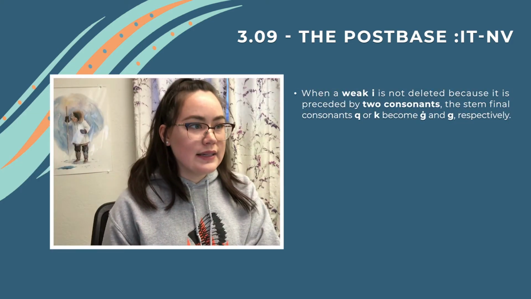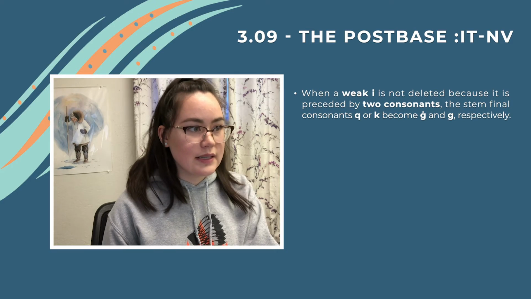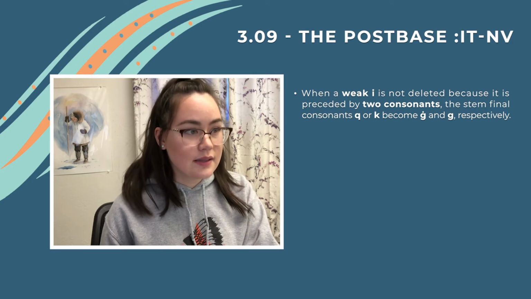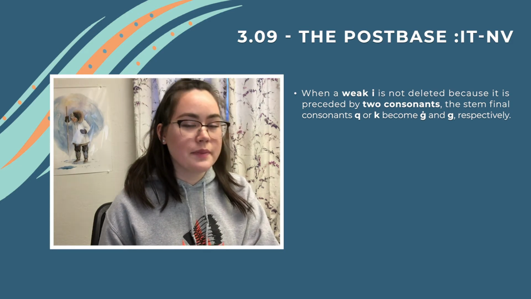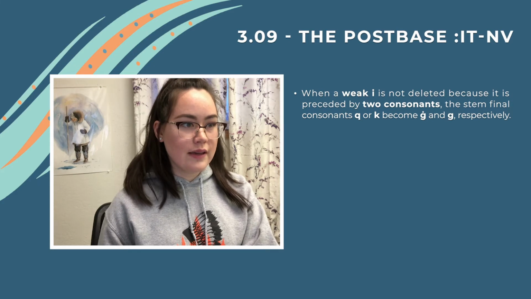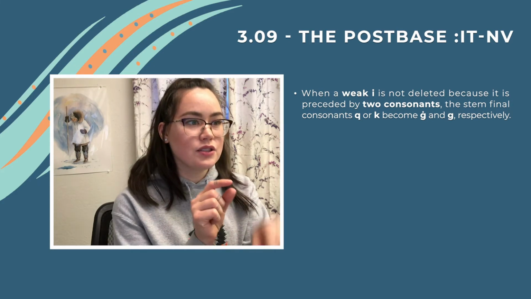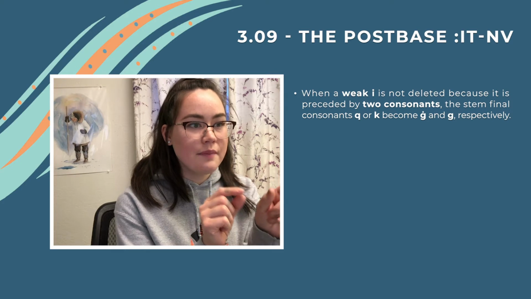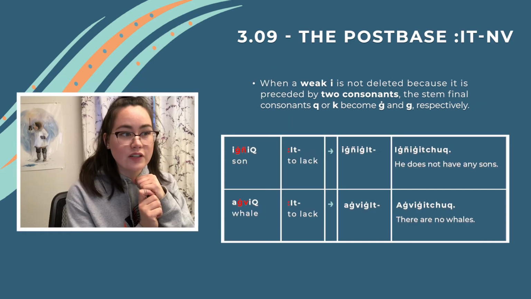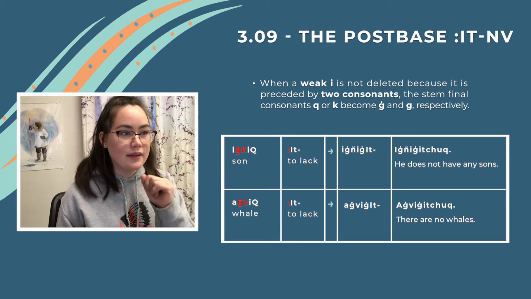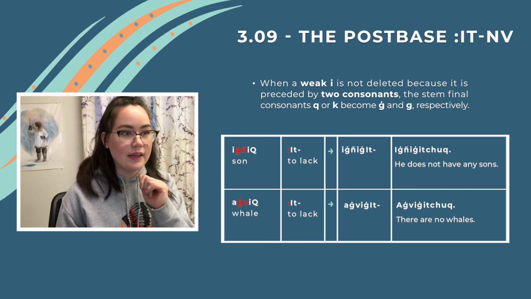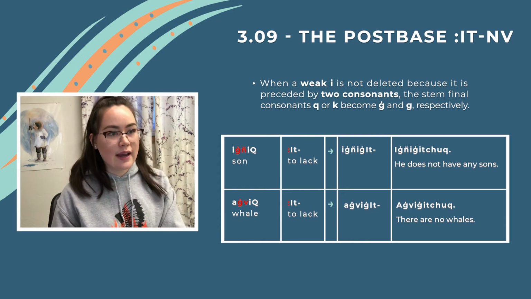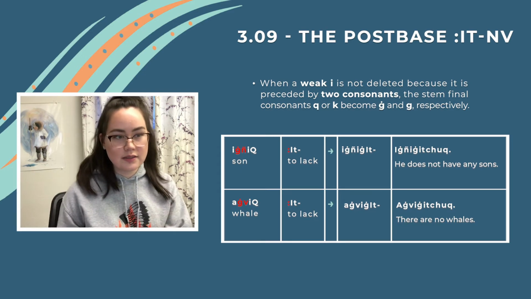When a weak i is not deleted because it is preceded by two consonants, the stem-final consonants q or k become ġ with a dot and g respectively. So if weak i has two consonants before it, that means you leave that weak i. For example, iḷiñaq. It has two consonants, so we would leave that i and it would change to iḷiñaġit. Iḷiñaġitchuk. He does not have any sons. She does not have any sons.